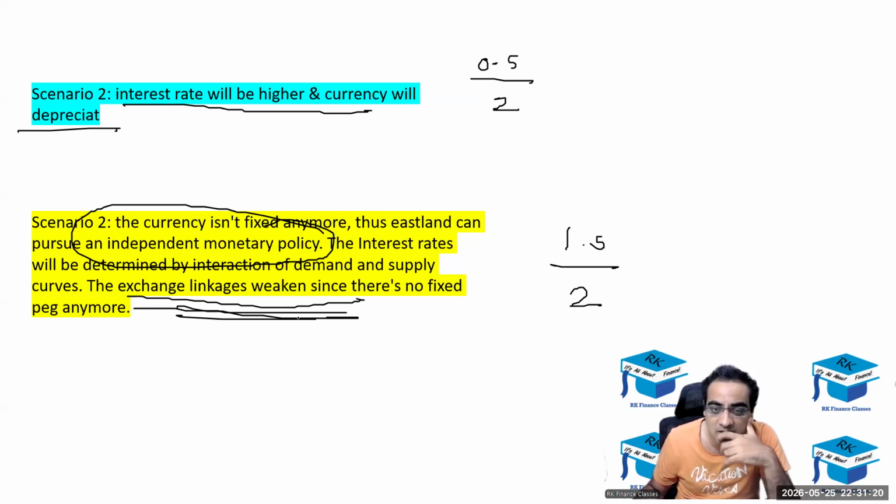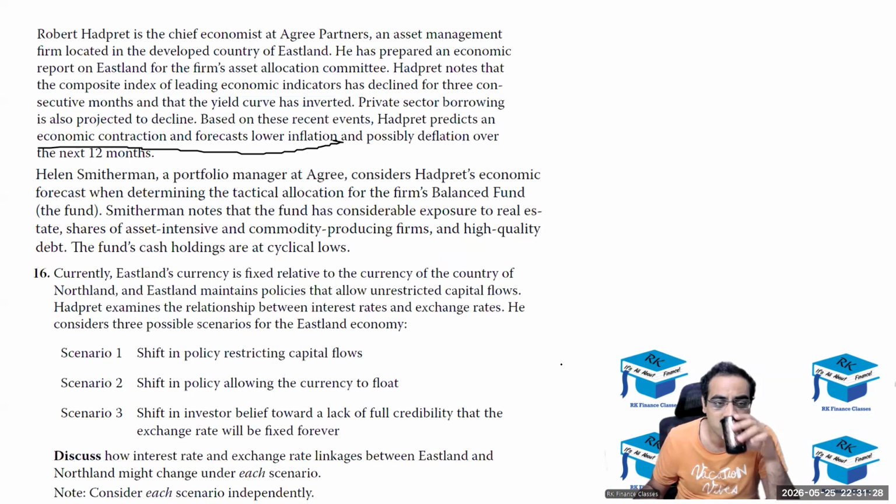Got it. Meet, you're saying something, sir, about the economy. I didn't understand. No, so above they have written that the economy is in a contractionary phase, so because of weak economic activity and if the exchange rates are floating, the currency is expected to depreciate. Now if we connect these two dots, no, no, you don't have to connect. You cannot assume higher interest rate from this.